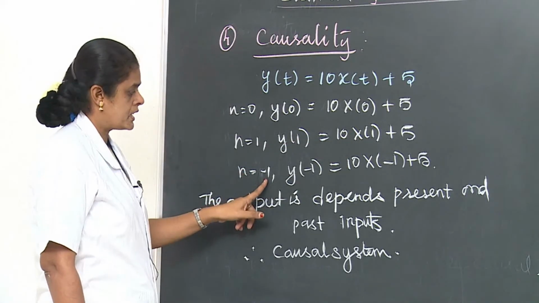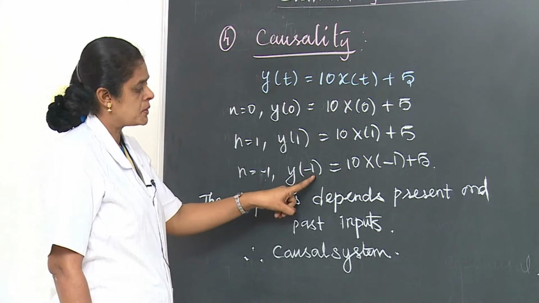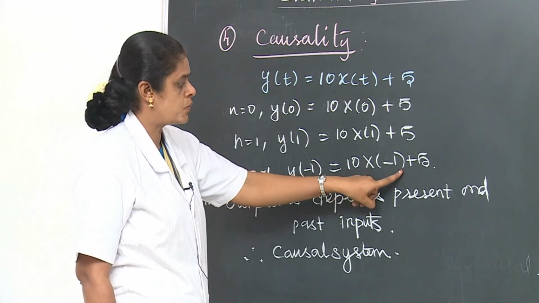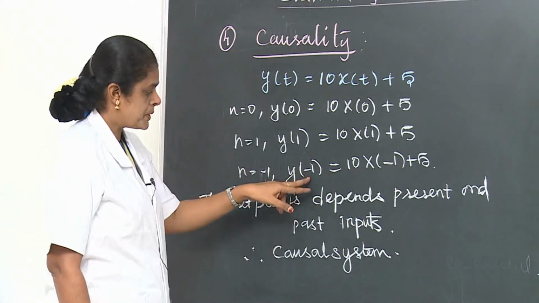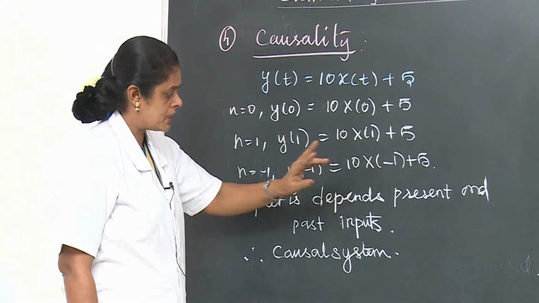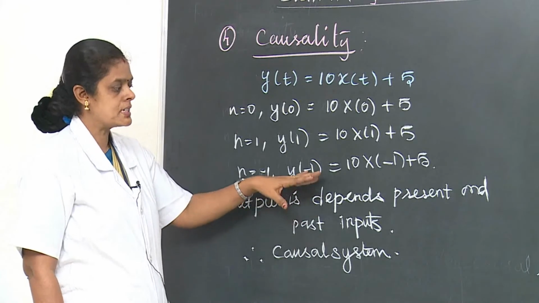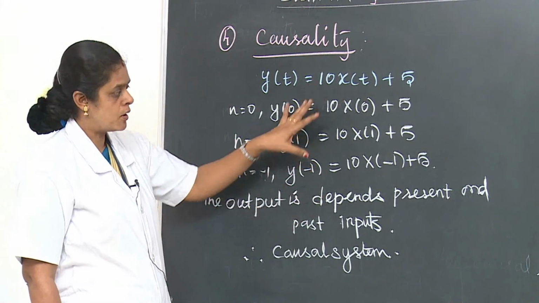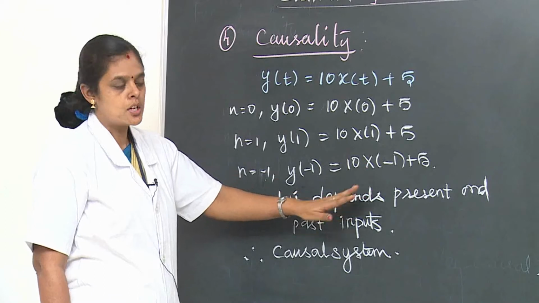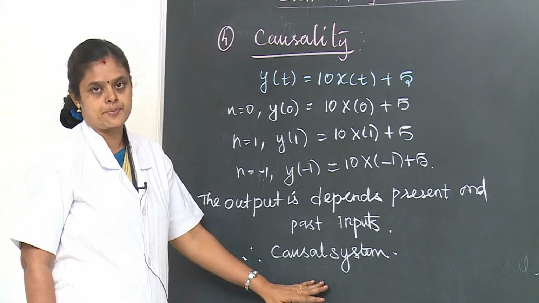Here n equal to minus 1 sample. So y of minus 1 equal to 10 into x of minus 1 plus 5. That means present output, present input. So in this system we observe the output depends on present and past values. That means the output depends on the present value only. So the system is a causal system, right?